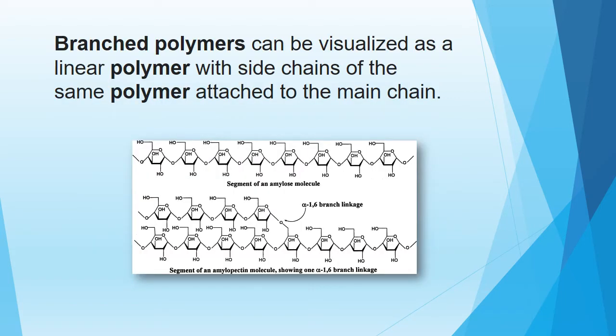Branch chain polymers can be visualized as a linear polymer with side chains of the same polymer attached to the main chain. You can see here the example is amylopectin. We have the glucose molecules, the cyclic structure of glucose. They are attached to each other with an alpha 1,6 linkage, because carbon 1 and carbon 6 are having a branching. So this is an example of a branched polymer.